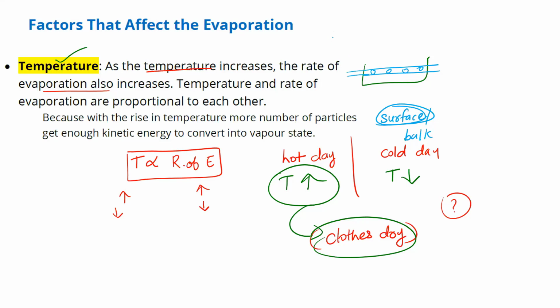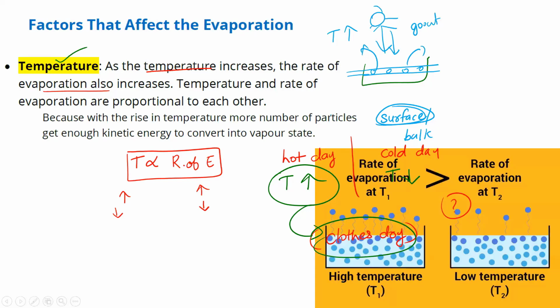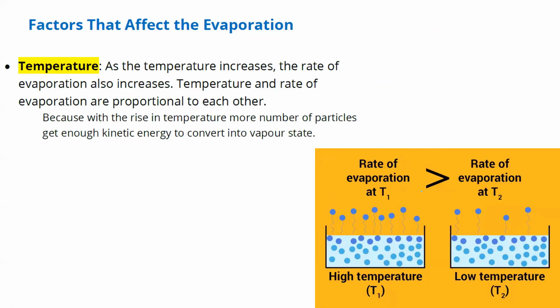Now on a hot day, what will happen? The temperature is more. Temperature means the sun will be there and it will give more heat to the surface. If more heat is given to the surface, more particles can absorb it and come out. When a particle gets more energy, it will go out of the liquid. So on a hot day, more particles will get kinetic energy and can escape into the gaseous state. On a cold day, this will be less effective. I hope the first point is clear. The conclusion is that the rate of evaporation is higher at higher temperature and lower at lower temperature. In the diagram also you can see.